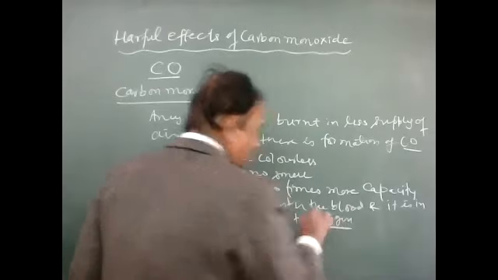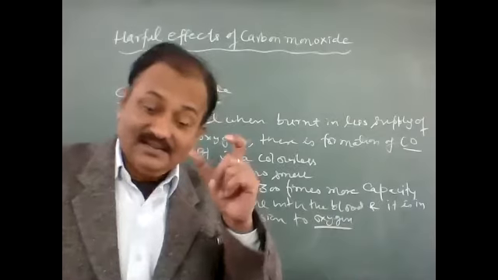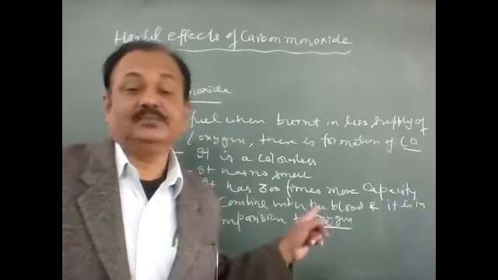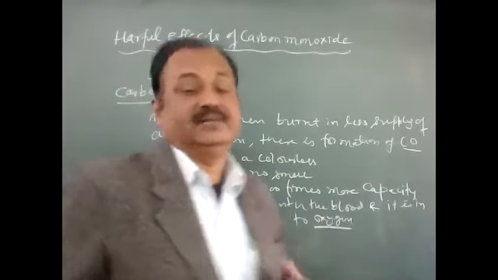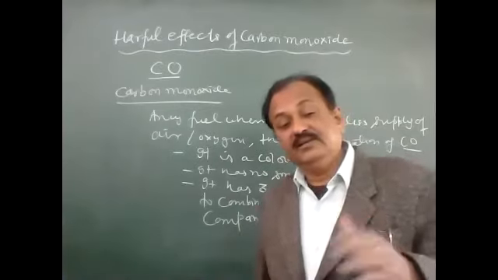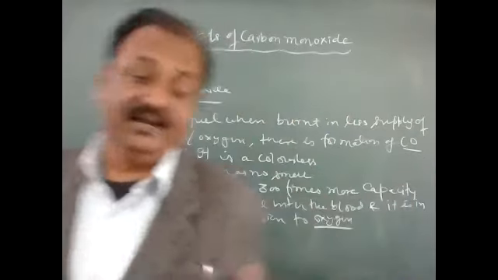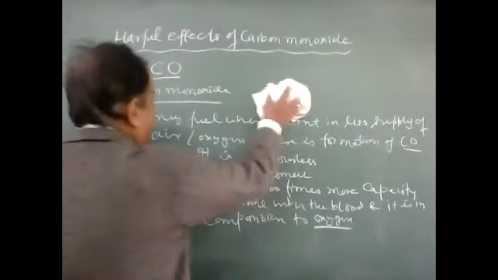So see, oxygen has 300 times less capacity to combine than carbon monoxide. So imagine when it has combined with the blood in a person's body, what will happen? Naturally, a person will die. So the question is how it is harmful.